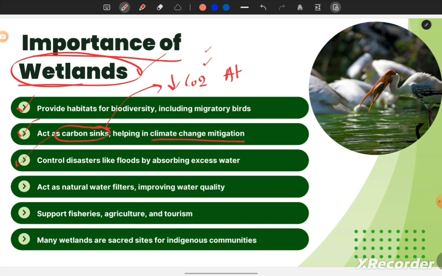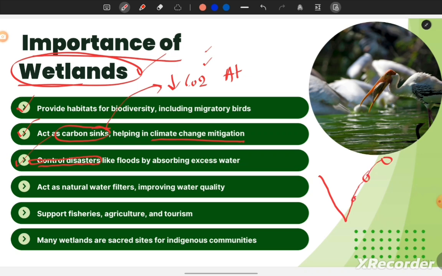The next is to control disasters like floods by absorbing excess water. They play a very important role in controlling disasters as well. For example, if this is the Indian coast, we have wetlands like Sundarban, Chilika Lake, Pulicat Lake and many other lakes as well.